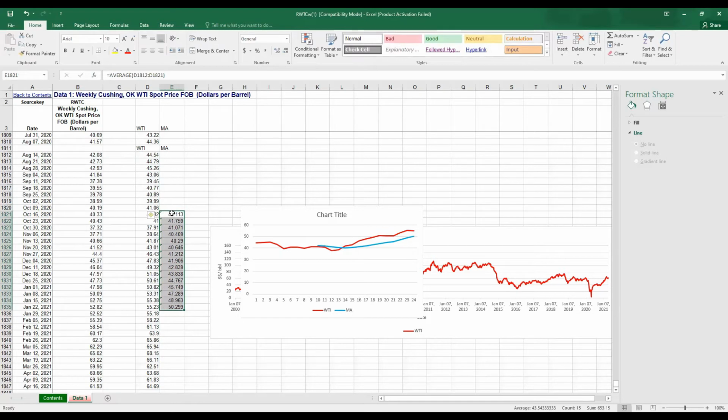Observe, this is a 10-point moving average. It is an average of the last 10 observations. 1, 2, 3, 4, 5, 6, 7, 8, 9, 10. So we compute the average of the last 10 observations and we plot the average. This is a moving average. The average moves. We can see here that the moving average, which is identified by the blue line right here, is smoother than the actual price. Basically, the moving average smooths out some of the price fluctuations.